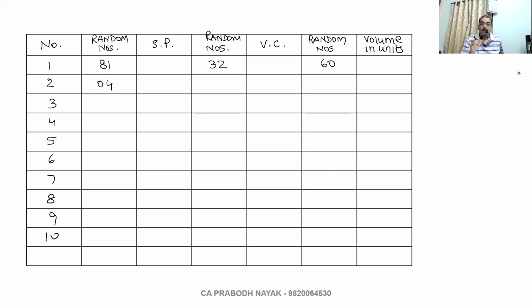So how to solve? First random number for selling price, second random number for variable cost, third random number for volume. So horizontally you go on writing the numbers.